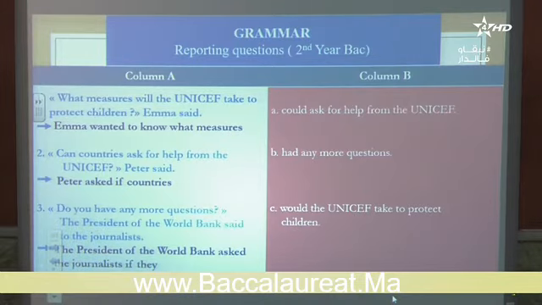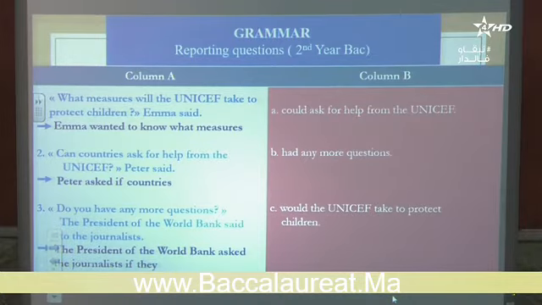Okay? So if you look here, the right answer would be normally C, because we have will, and we have would the UNICEF take to protect the children. That's the first one.